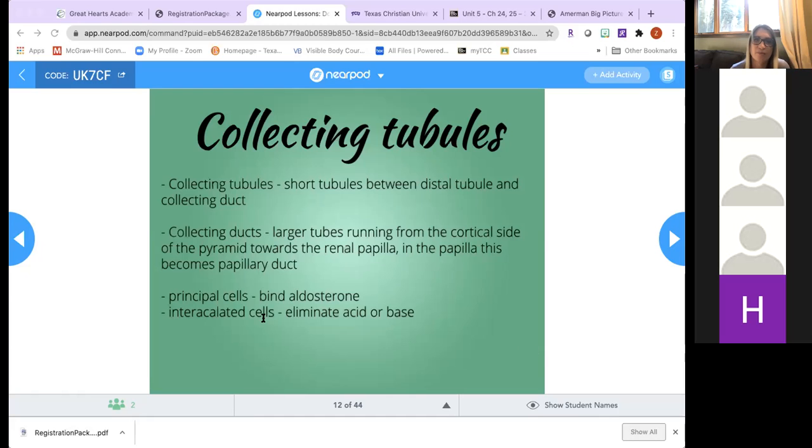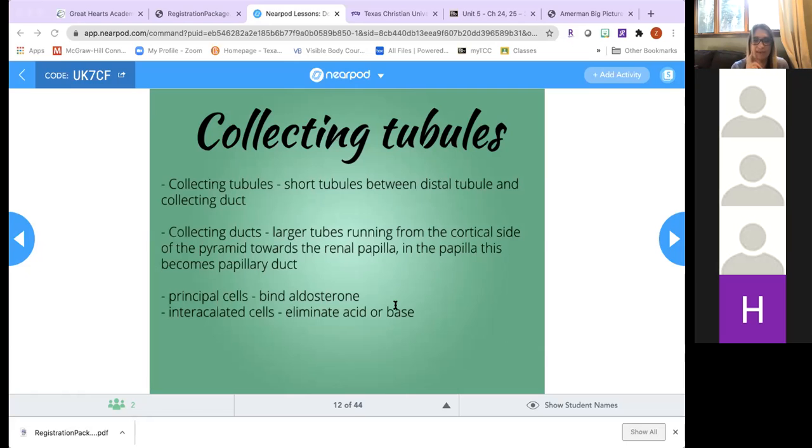There are two types of important cells that we have to talk about in the distal tubule and collecting ducts, or collecting tubules and ducts. And these are your principal cells, which bind aldosterone. Okay, so principal cells bind the aldosterone, and intercalated cells are going to regulate acid and base balance.